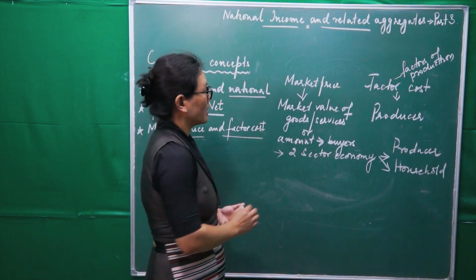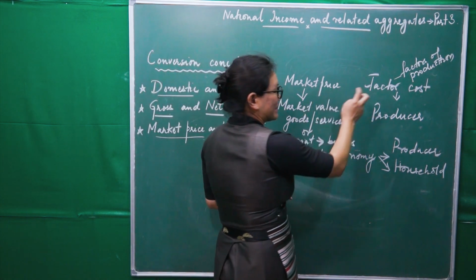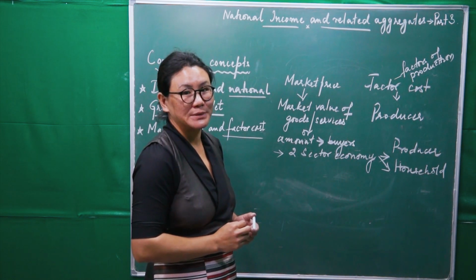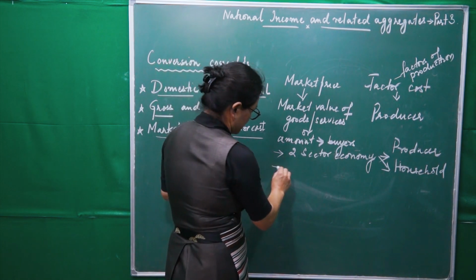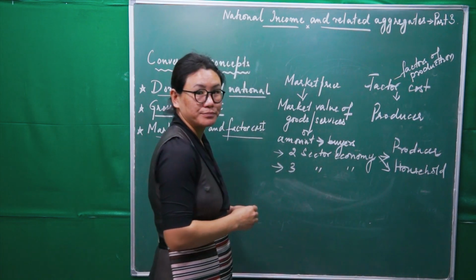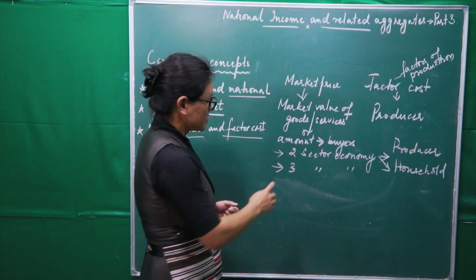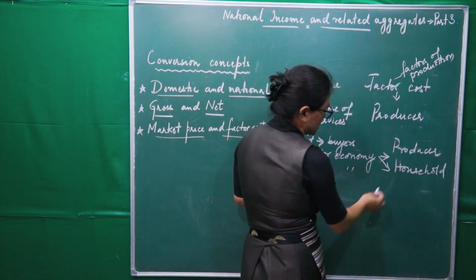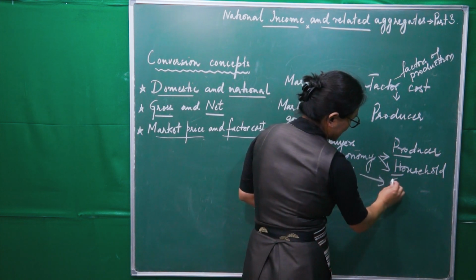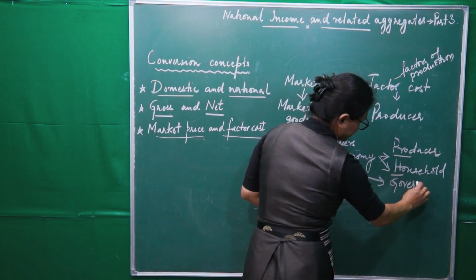But the difference between these two will come in a three-sector economy. A three-sector economy comprises producer, household, and government sector.